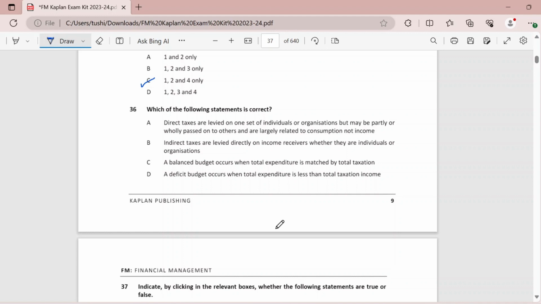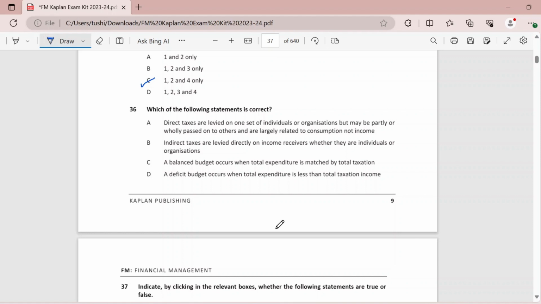When we talk about indirect taxes, these are actually paid by someone else, and deposited to the government by someone else. As an example of indirect taxes, maybe a VAT, a value added tax, or a GST, which is goods and services tax. So basically, if you are buying, let's say, a packet of biscuits, you are paying GST or VAT over it. So you are the one who's bearing the tax, but it is actually the seller who will be depositing the tax on your behalf to the government.